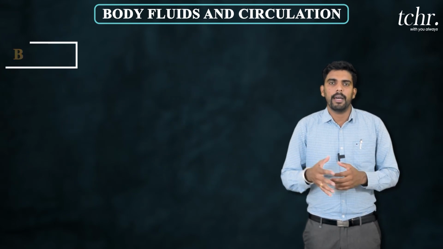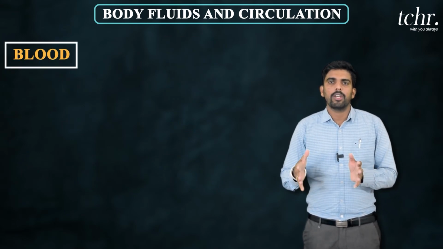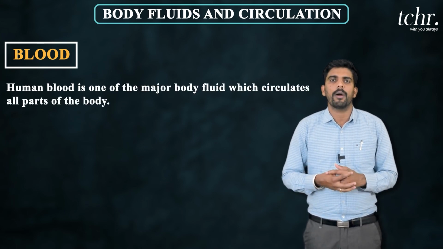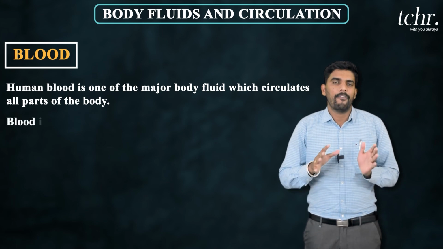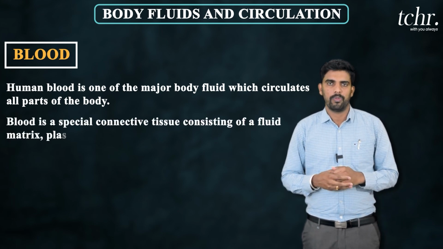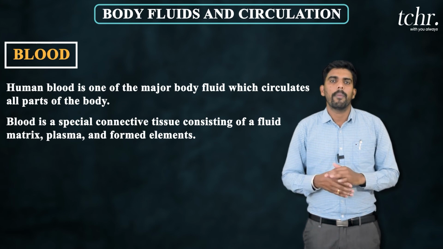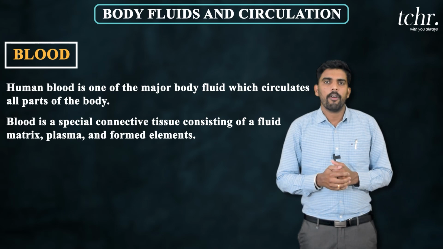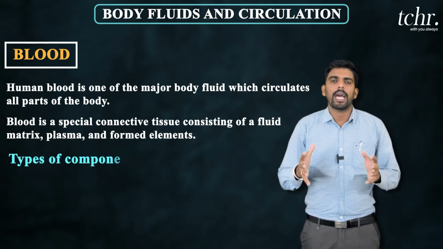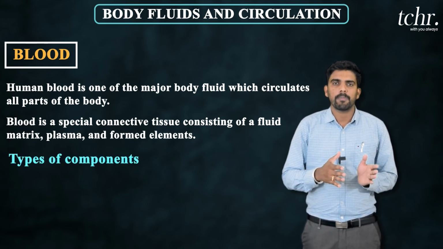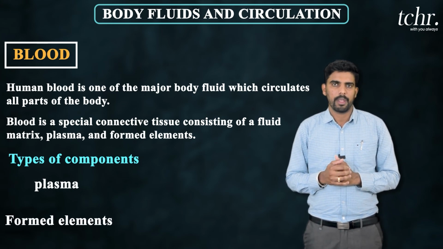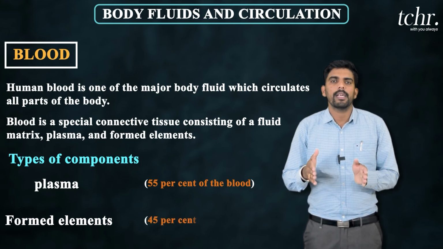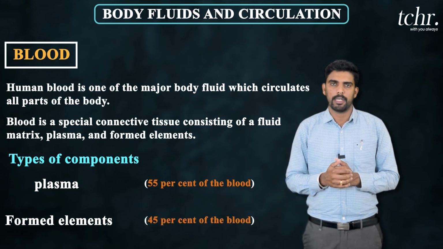Okay, coming to the blood. Human blood is one of the major body fluids. It circulates to all parts of the body and is a fluid connective tissue. Fluid connective tissue, blood. Coming to the blood components, in human blood, 2 types of components are majorly observed: plasma and formed elements. Plasma constitutes 55%, formed elements constitute 45%.